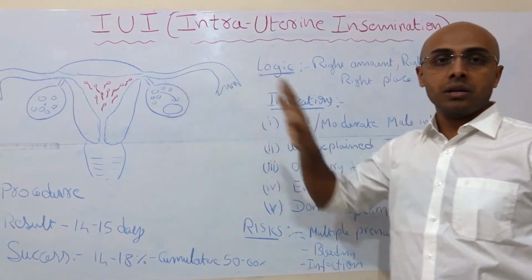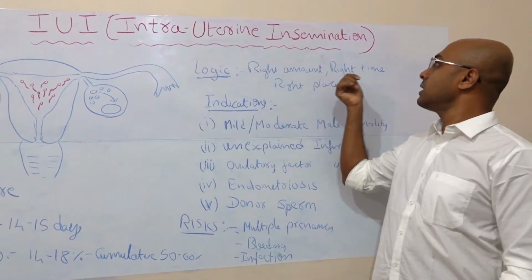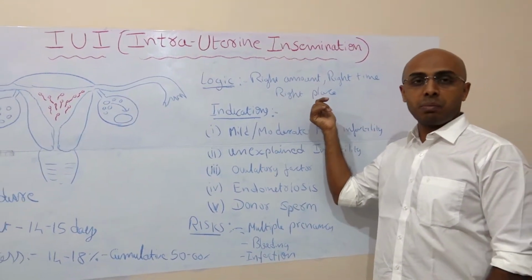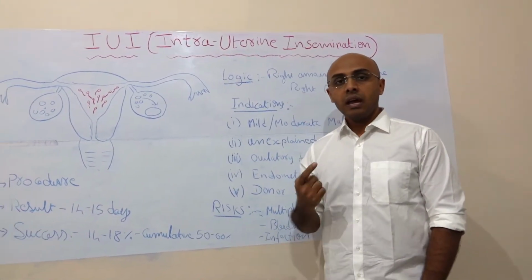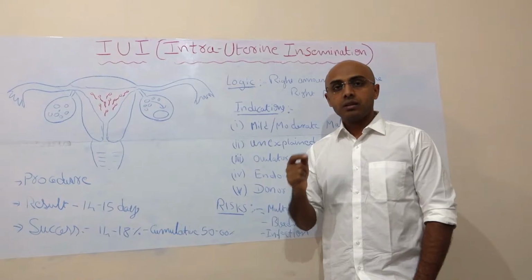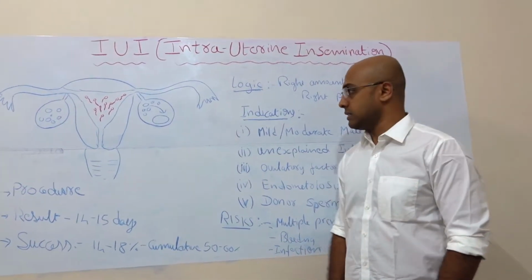So the logic is: right amount, right time, and right place. By doing this, we increase the chances of egg and sperm meeting, and that is how we increase the fertilization chances.